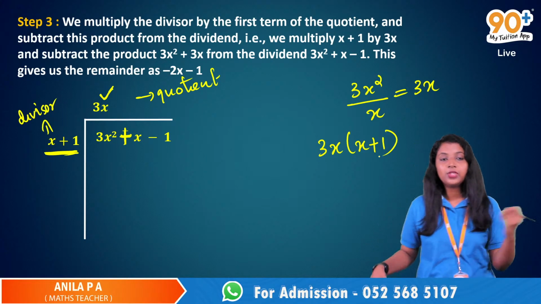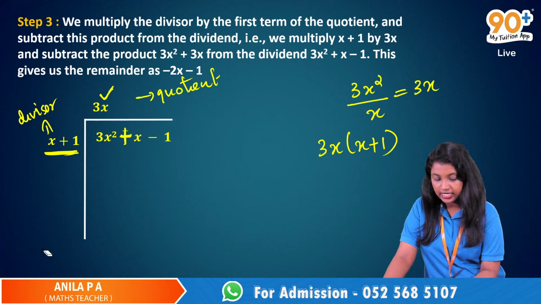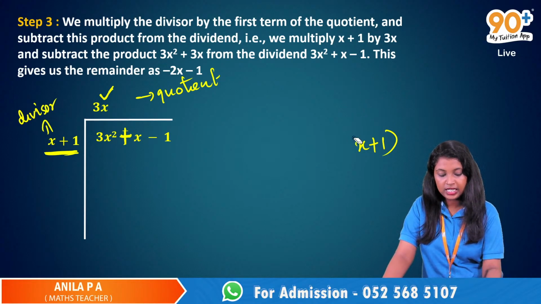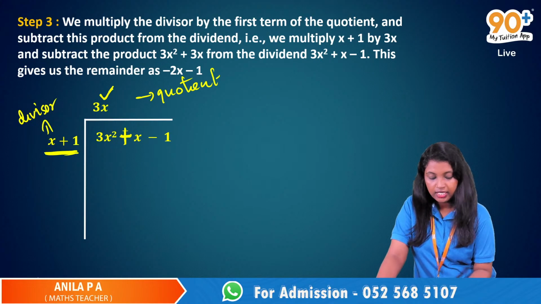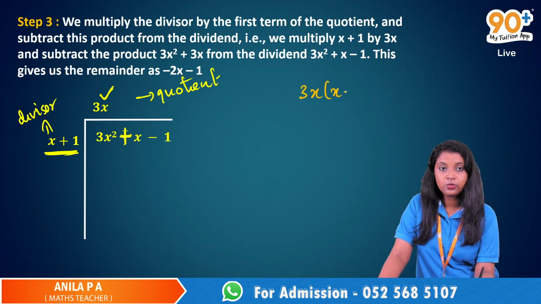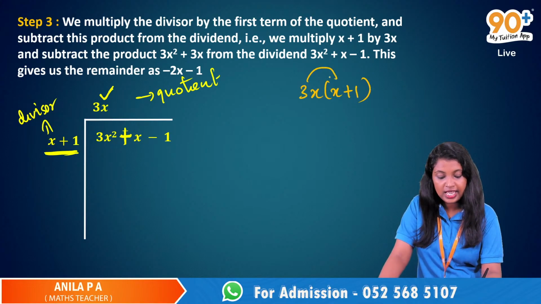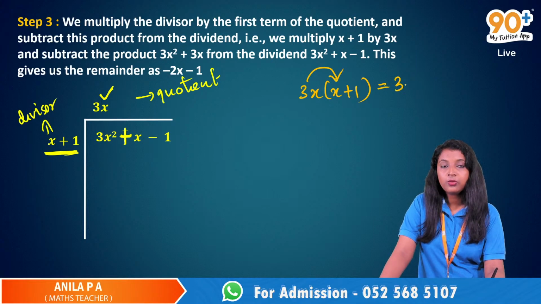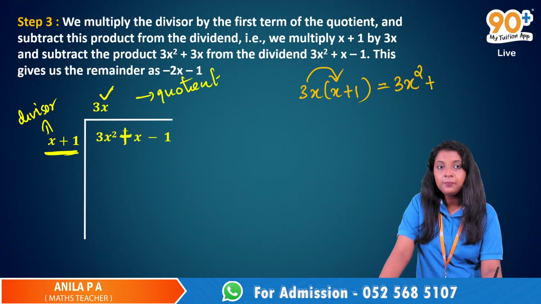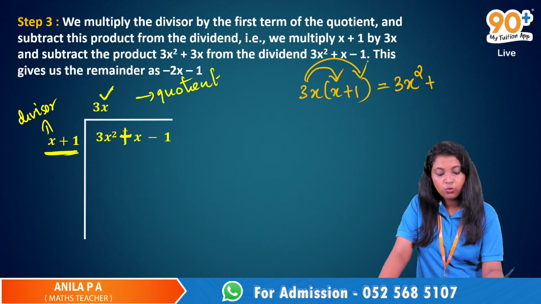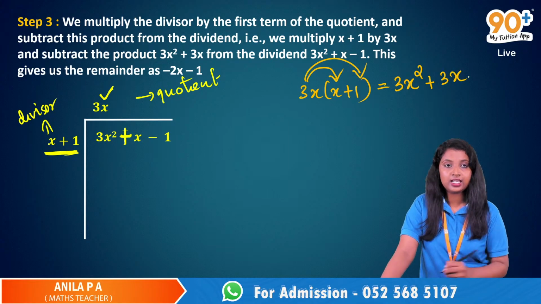You have to carry out that process using the distributive law. So you multiply 3x into x first, which will be 3x squared, plus 3x into 1, which will be 3x.